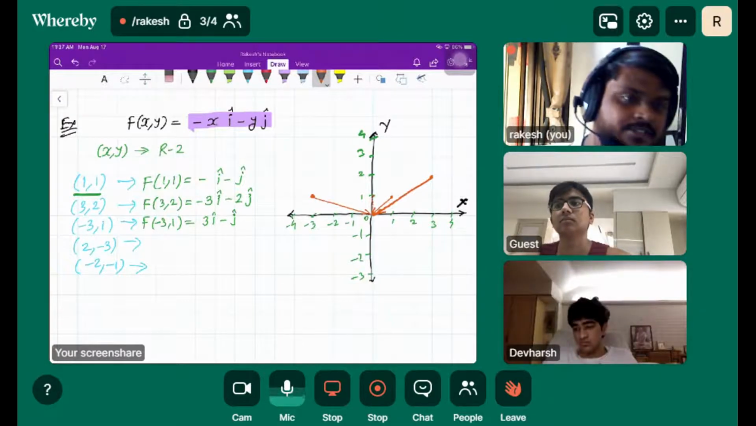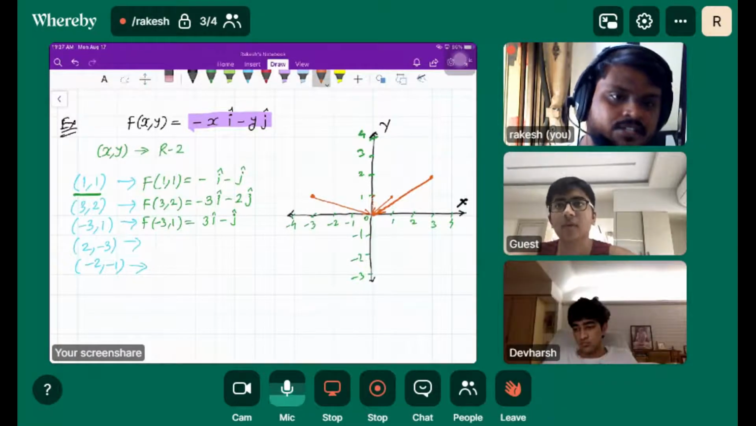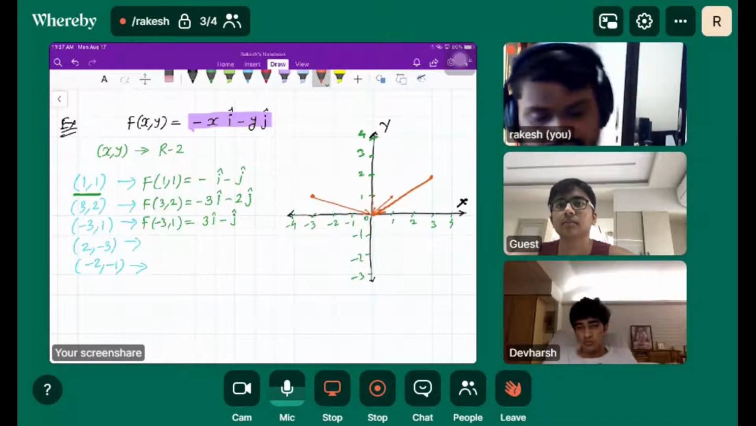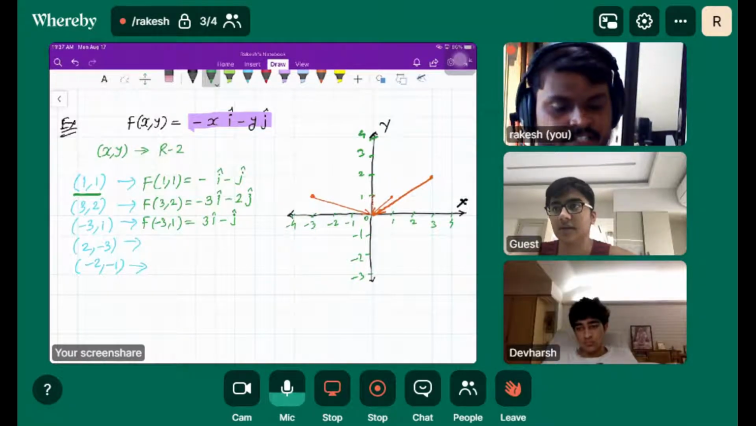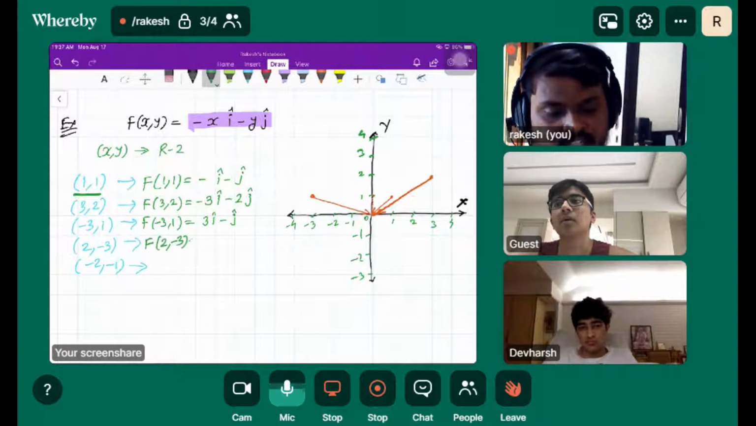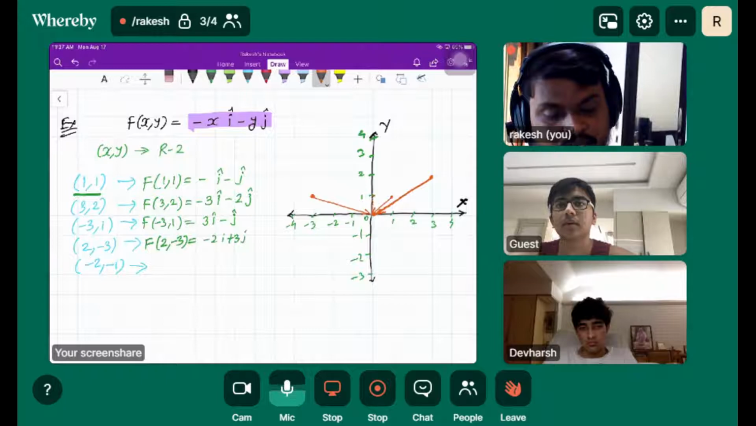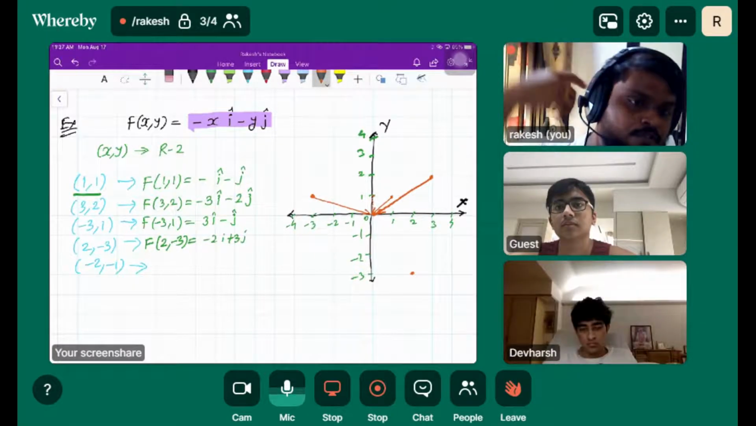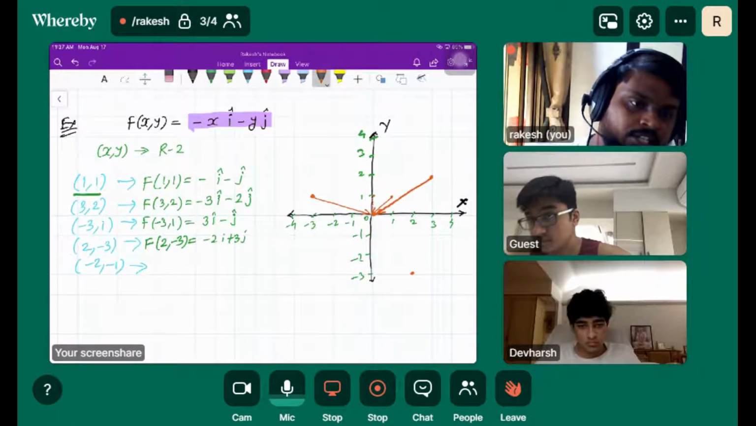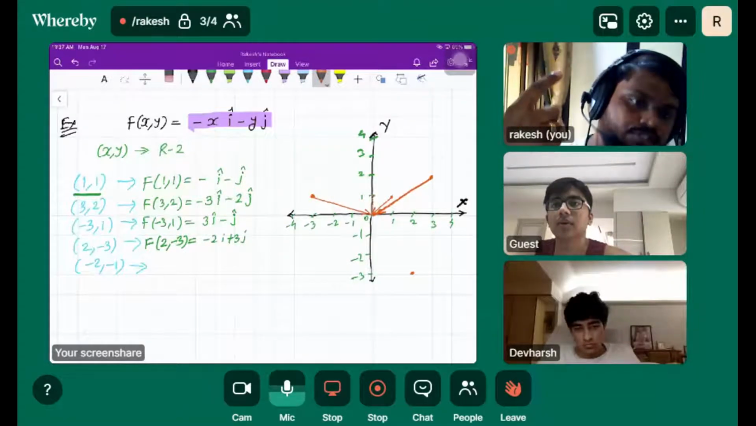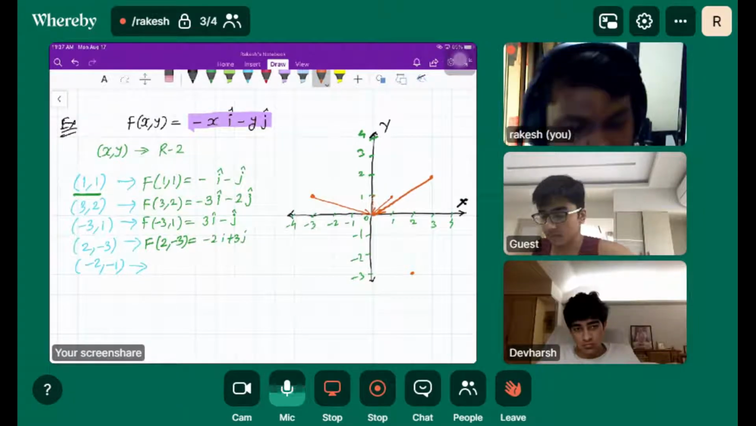Are you getting the idea here? Can you guess the next vector? The starting point is 2 comma minus 3, and the vector is minus 2 i cap plus 3 j cap. So the point 2 comma minus 3 would be our starting point. Where should I draw, and what would be the direction of the vector here? It is again pointing towards the origin, right?